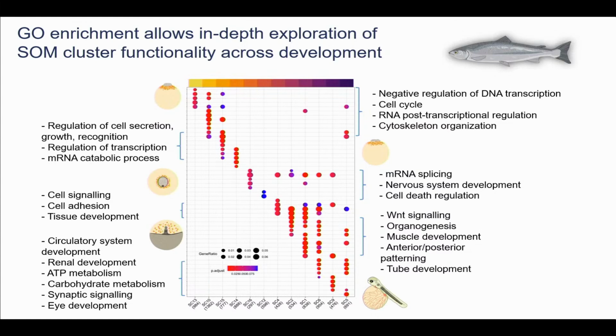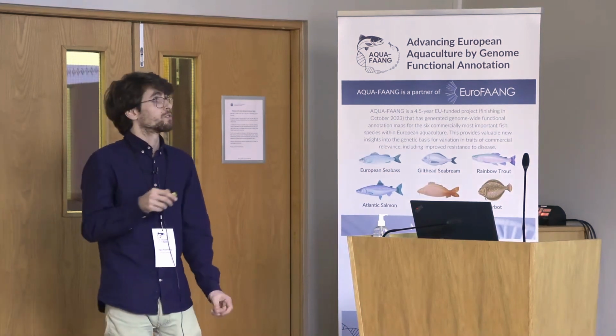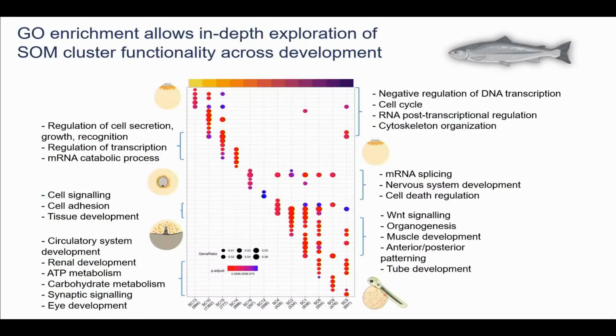So all of this tells us that it is likely that these clusters are composed, at least in part, by maternal transcripts. The fact that there is a negative regulation of DNA transcription tells us that even if the genome is likely starting to activate, it's probably largely still being negatively regulated and inactive. And most of the terms associated with this cluster are associated with things like the cell cycle and the structure of the cell. And also RNA post-translational regulation, which is one of the ways that maternal transcripts can do their thing, basically, because initially they need to be modified at the right time so that they can